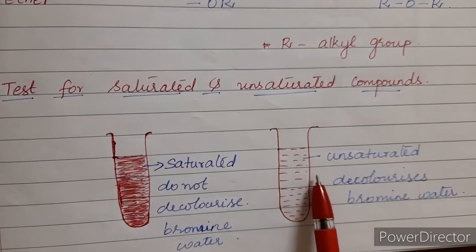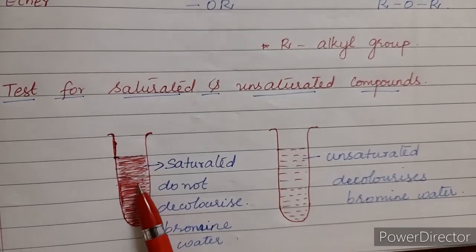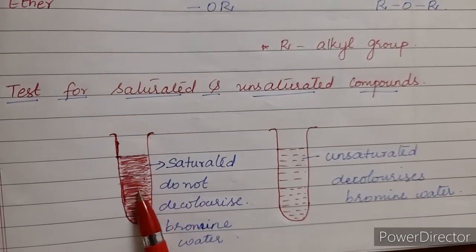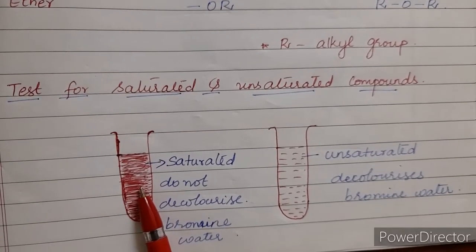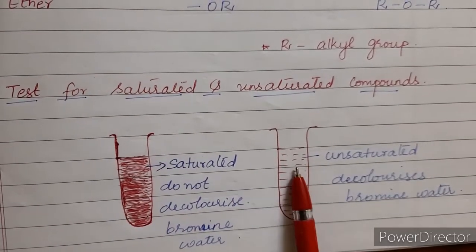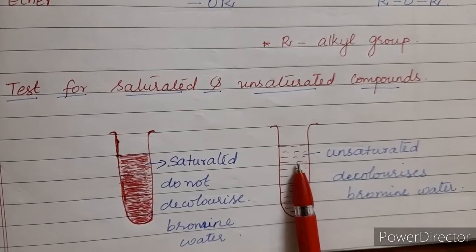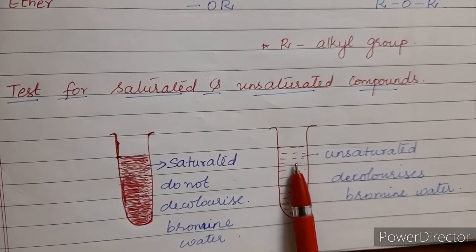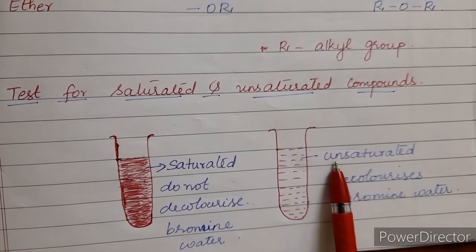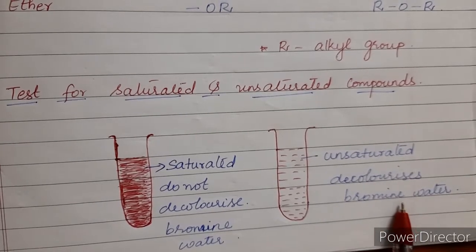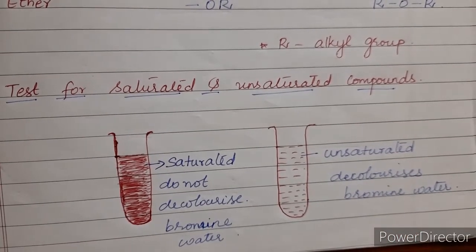Now what do you mean by decolorization? For example, if you add bromine water, it is an orange color, and it will stay orange till the end of the experiment. Here decolorization means that the orange color disappears, isn't it? So that is called decolorization. So the unsaturated compounds decolorize the bromine water.